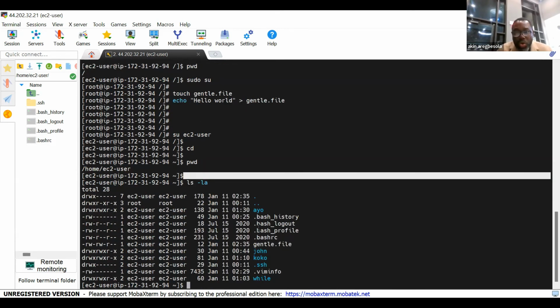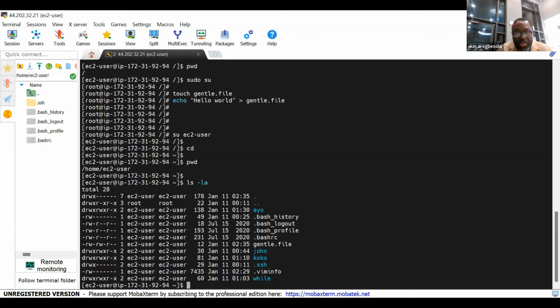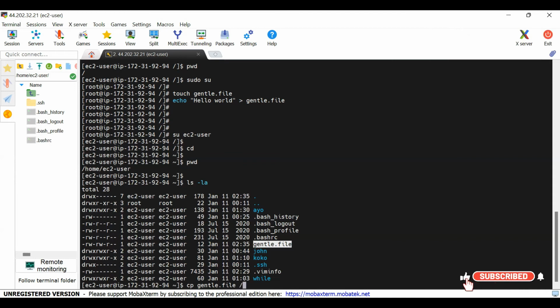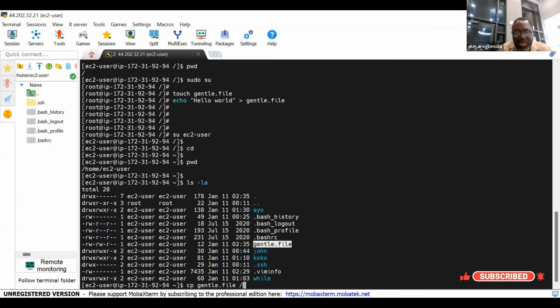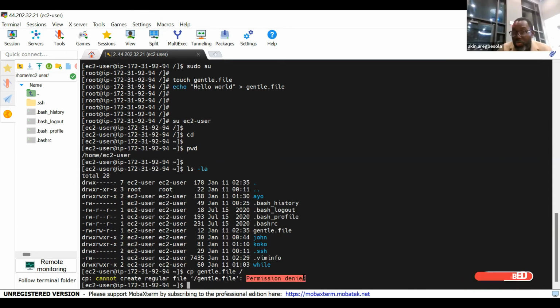So your question is, how do we copy this file from here to somewhere else? The command is cp. What's the file you want to copy? gentoo.file, from there to where? To root. Yes, that is root. However, this is already in root. Okay. Permission denied. So this is what you were trying to test, right?